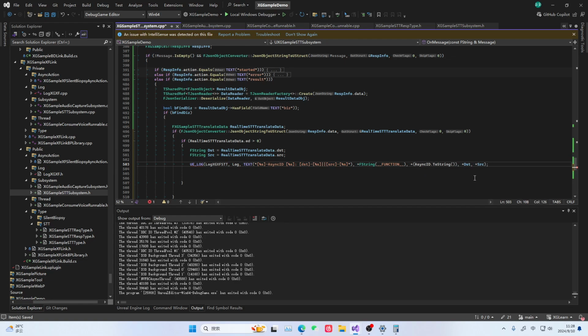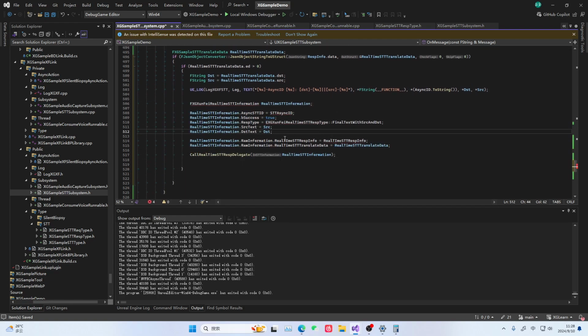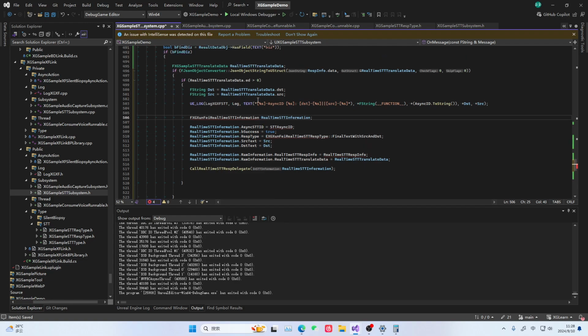But currently this code definitely cannot be used because this translation function is no longer available. But we leave it here, then print these two fields. Then we prepare the result information and put it back. Obviously we don't have it here yet, so we add this information back. We need to put this information back for it.